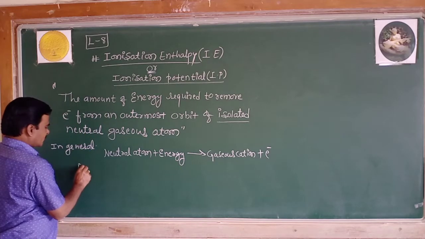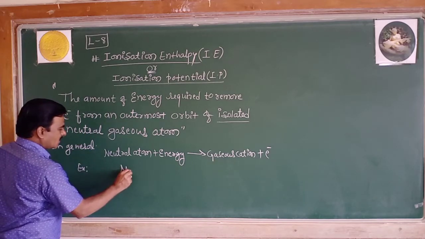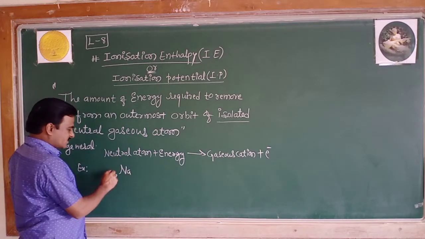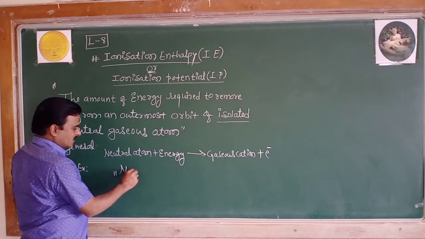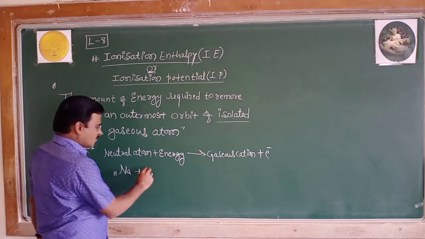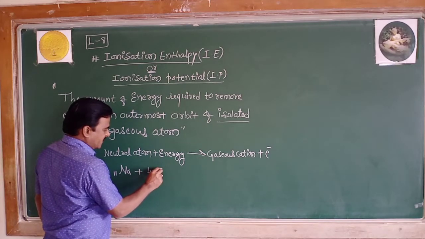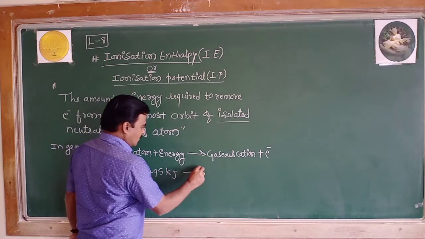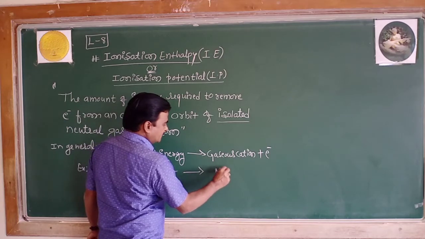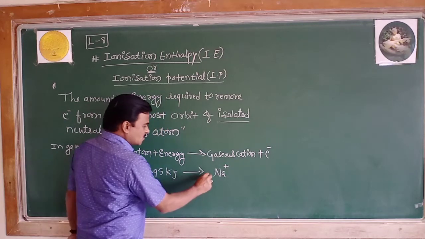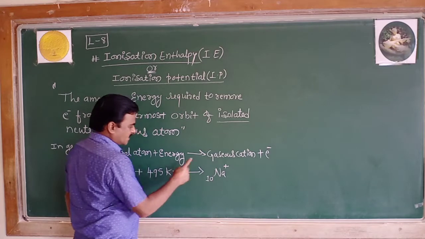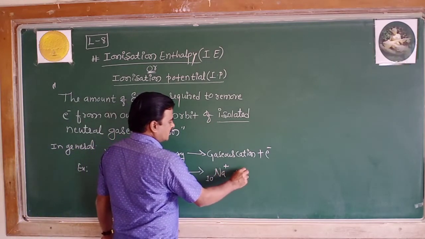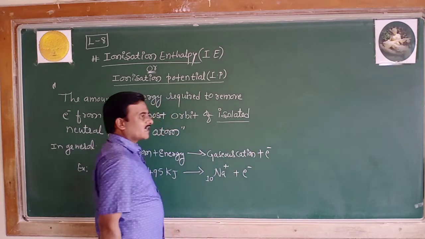Example, if I take sodium, an isolated neutral sodium atom in the gaseous state with 11 electrons, and supplying an energy of 495 kilojoule, you are going to get a gaseous sodium cation with 10 electrons, with removal of one electron.